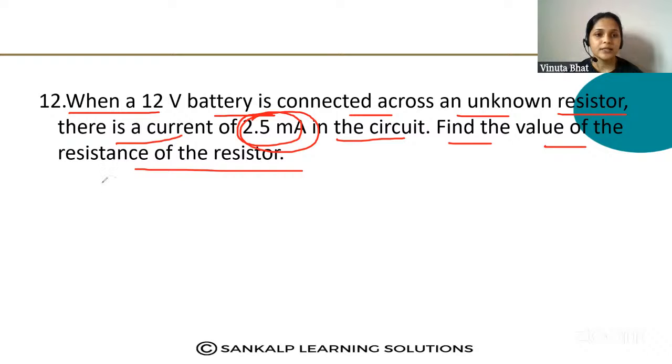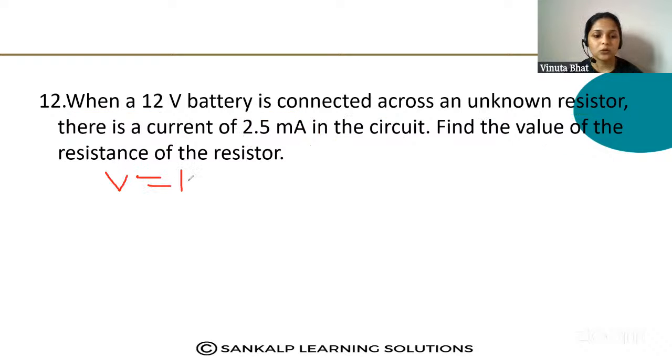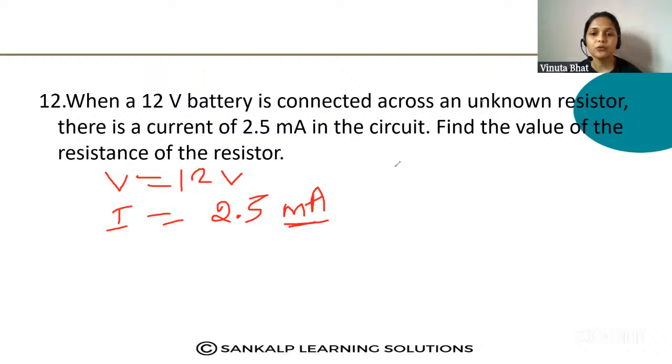See, V is given, V is equal to 12 volt, and I is already given. I is 2.5 milliampere. V is in volt, but here the current is given in milliampere. You have to find out R. Simple. So what formula will you use here? I is equal to V by R.